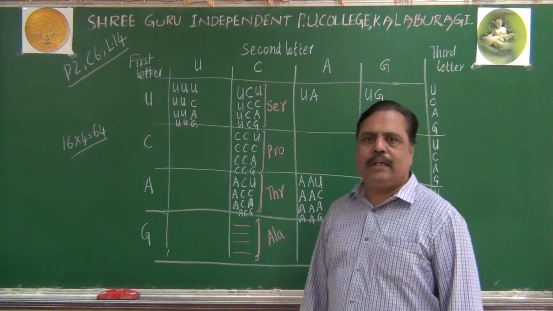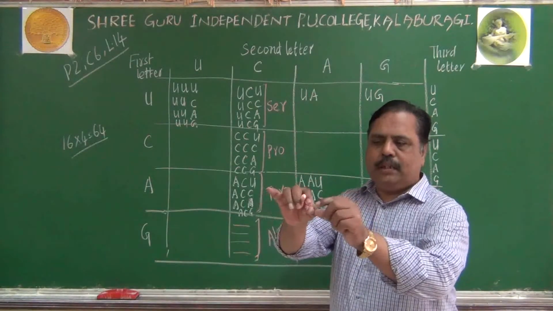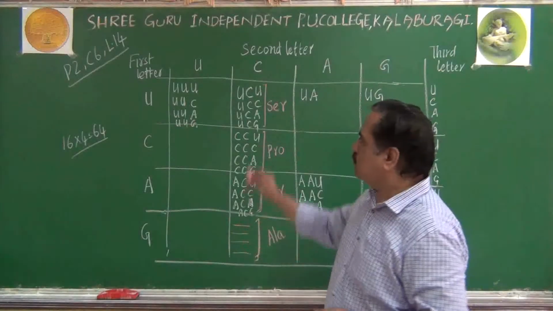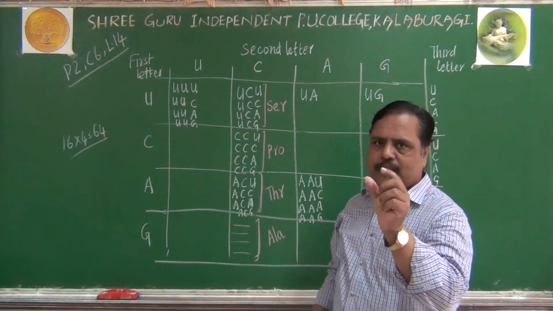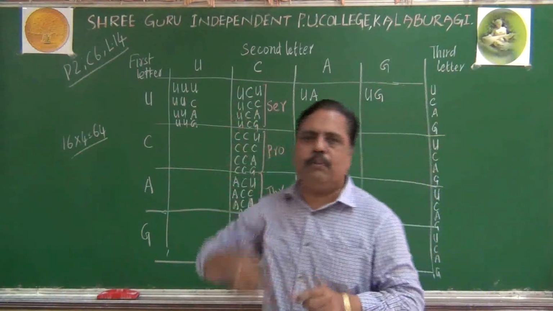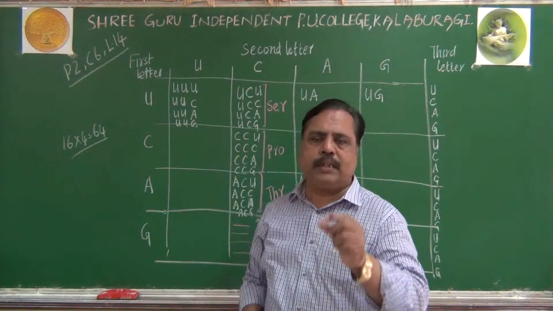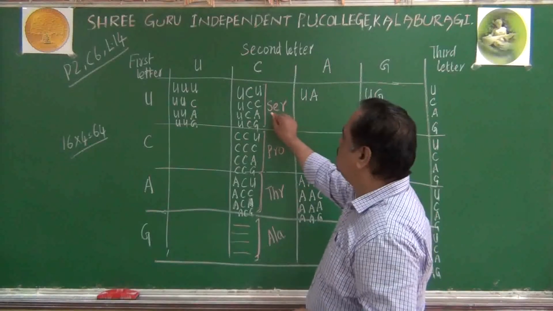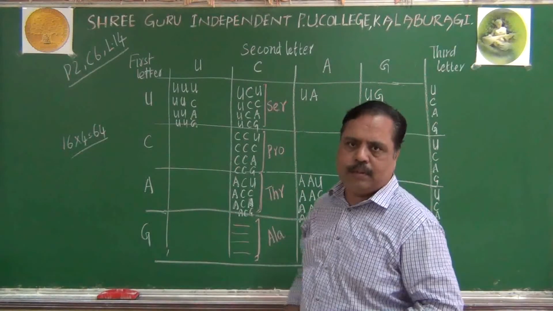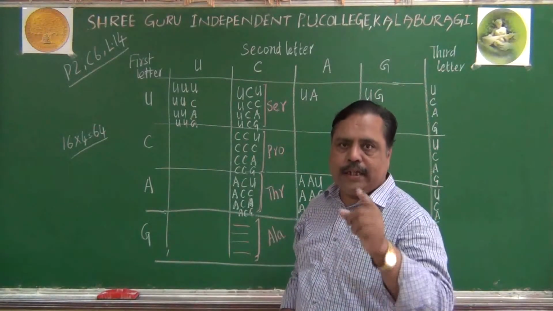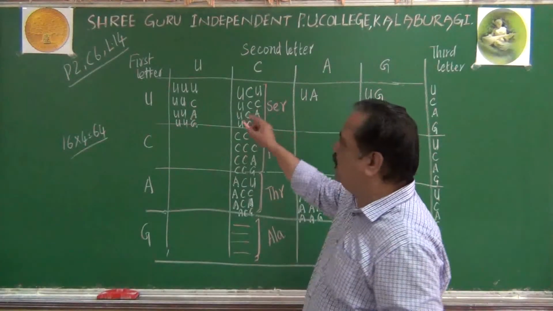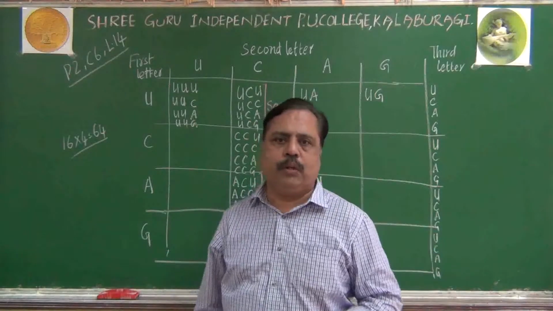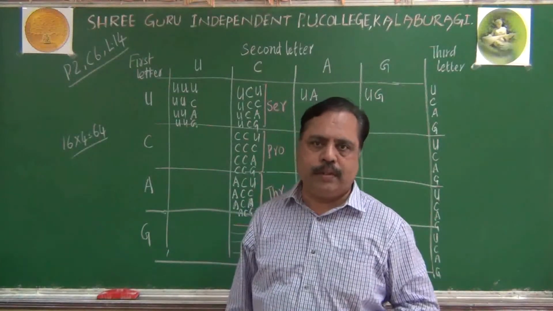What I am telling here means, in the mRNA, if your codon has got UCU triplet, which amino acid will be brought to that template? The amino acid called serine only will come there. Who will bring that? tRNA. About tRNA we will study later. tRNA will bring that particular amino acid only. It won't do any mistake.